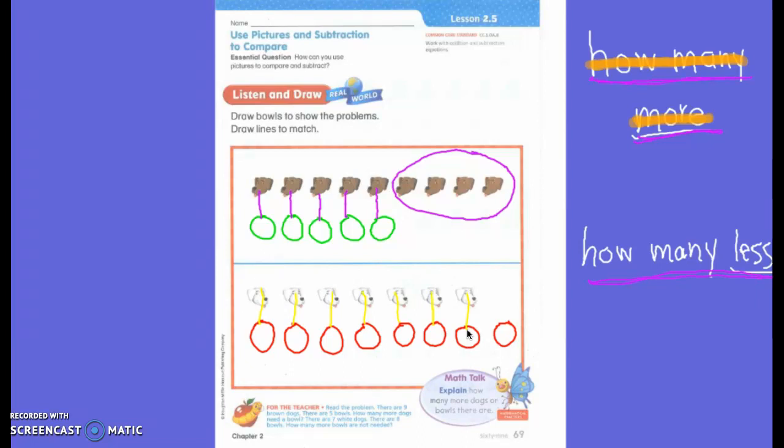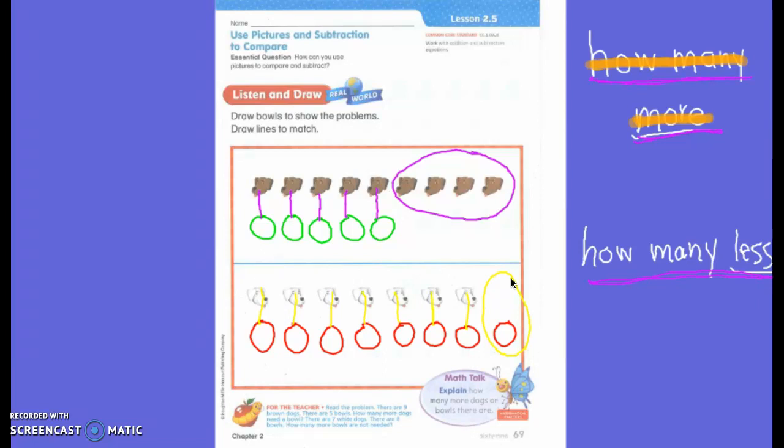Okay, so I want you guys to draw your partners. How many do not have a partner? 1. So what is our answer? 1. See how simple that is? 1 does not have a partner. So my answer is 1. But do you see how we have to stay nice and organized?